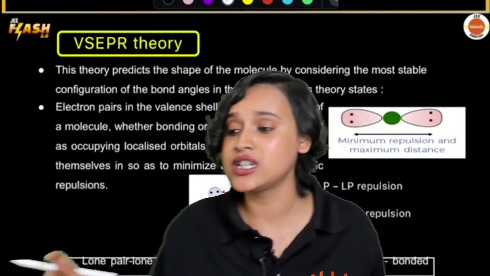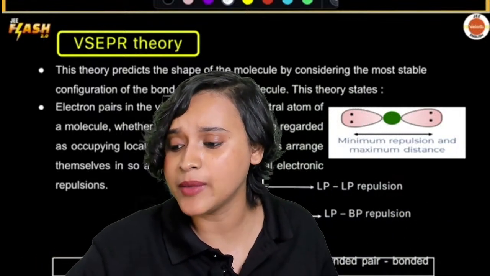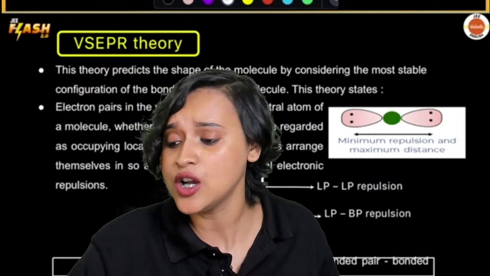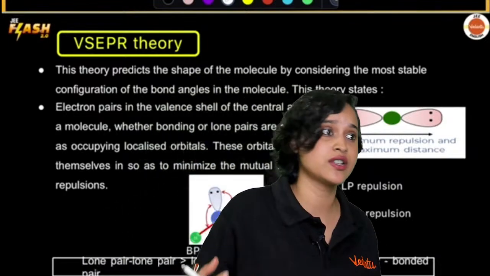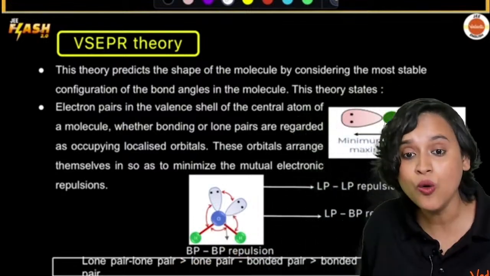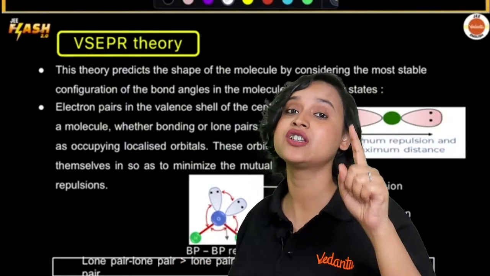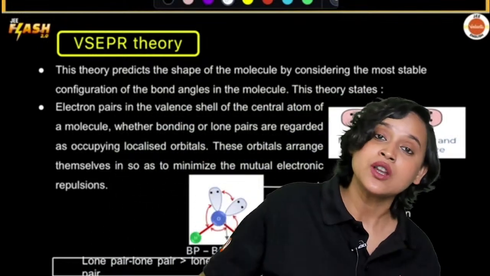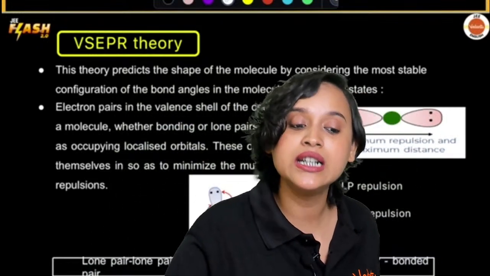Now coming to the question: ma'am, why do we need another theory? Was it not enough that we already had Kossel-Lewis's approach? We already had the octet rule? No, it was not possible, because we saw that the Lewis structure could not explain the shape of molecules. And that is why we needed this.